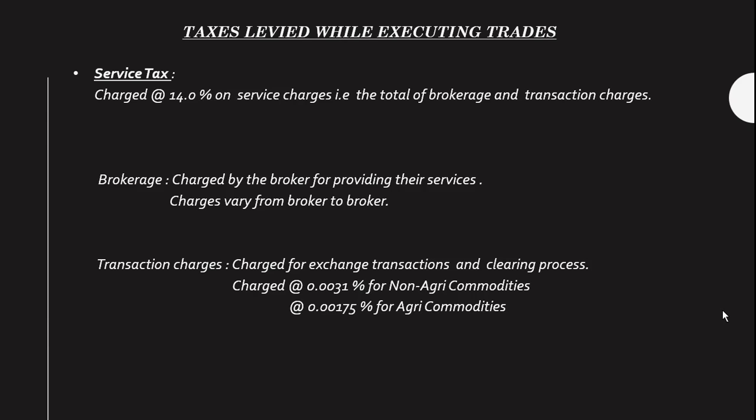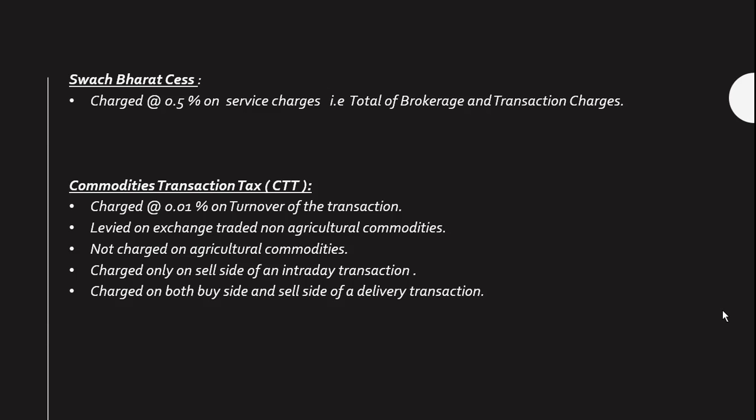Rs 175 per crore for agri commodities. Next is the Swachh Bharat cess. This is also calculated on service charges like the former tax, but this is just charged at 0.5% on service charges. Next is the commodity transaction tax or CTT.